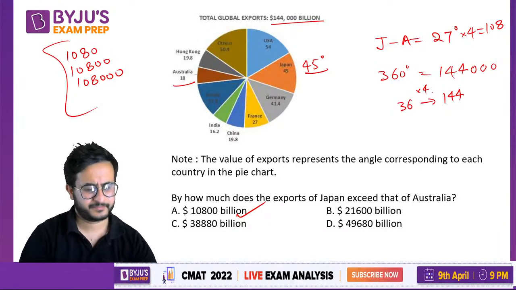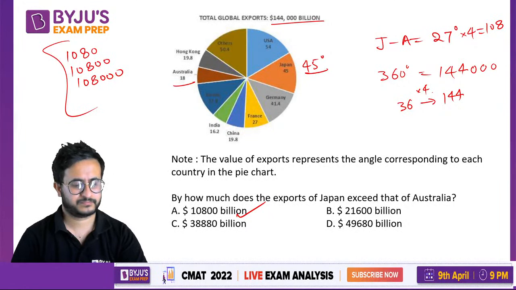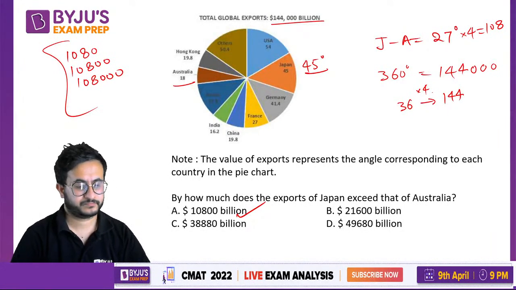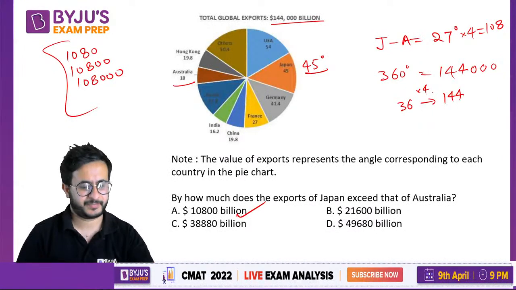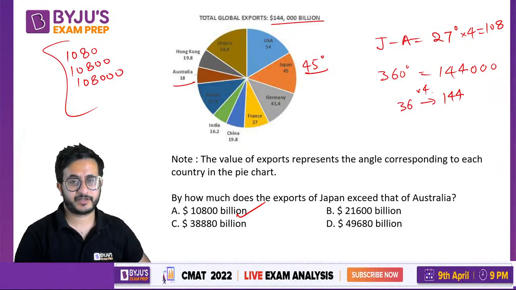How 388? 388 is not possible. How did you get 388? Some people are getting 388. I want to understand how did you get 388 or 3888. So if you have answered 3880, how did you get it?